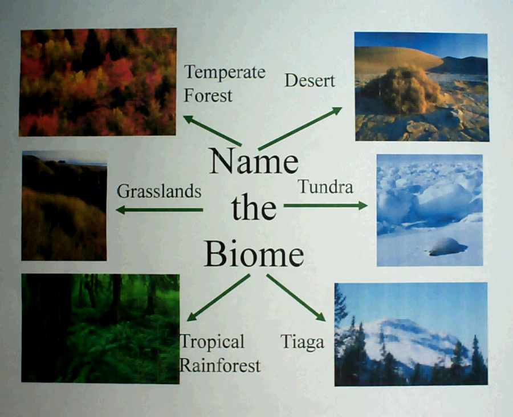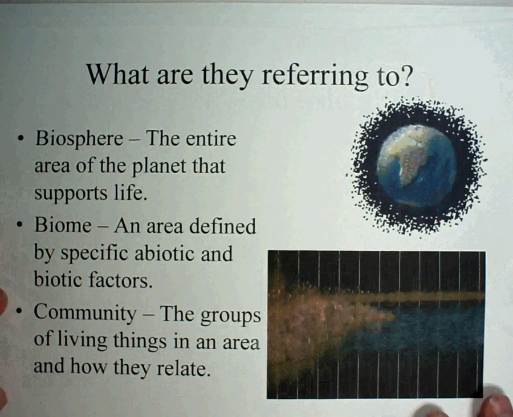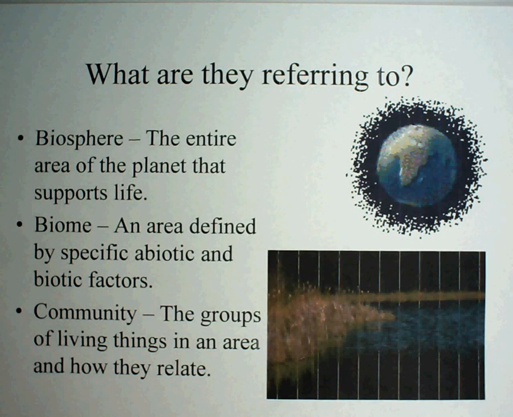All right, now that we have all 6 biomes, let's talk a little bit about them. What do they refer to? Well, first, the world has a biosphere. And here's a few definitions you may need to know. The biosphere is the area in which life can take place on our planet.